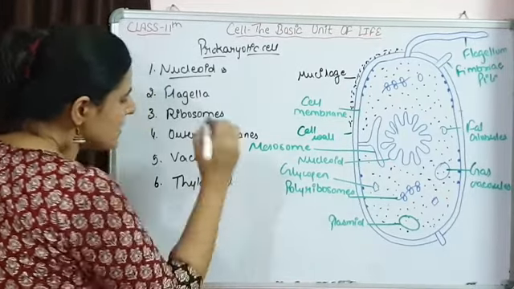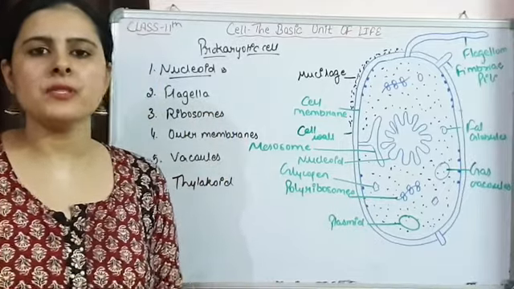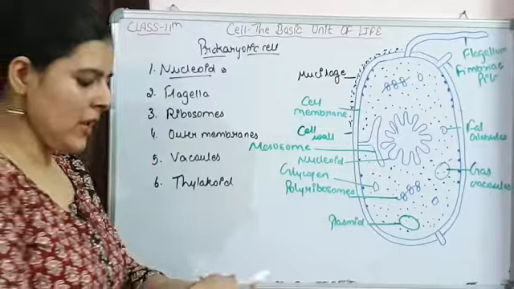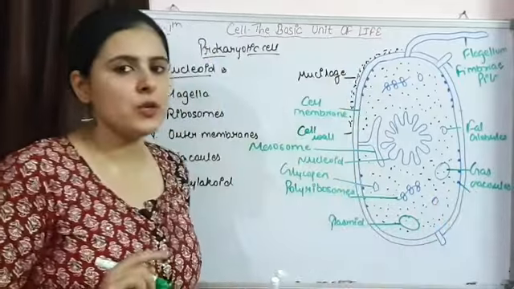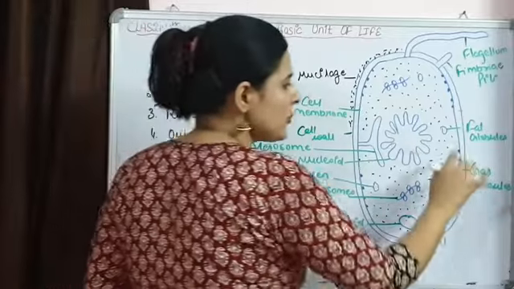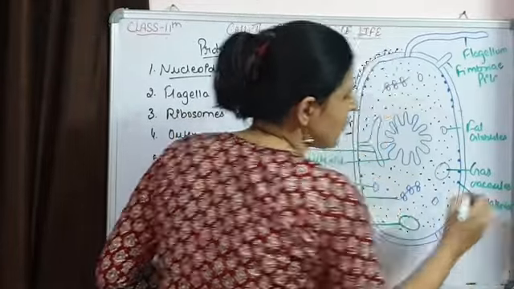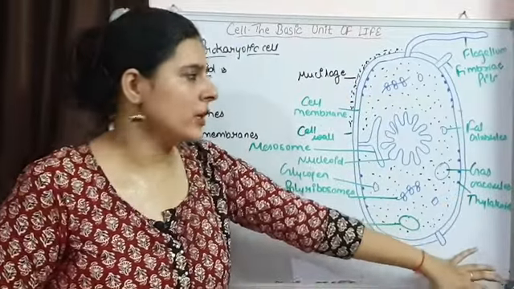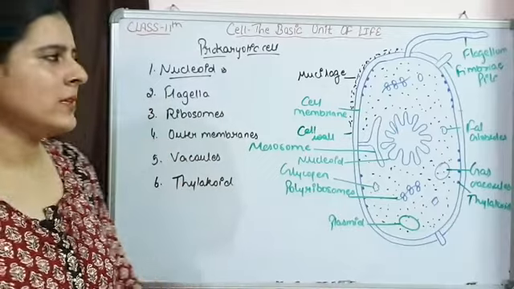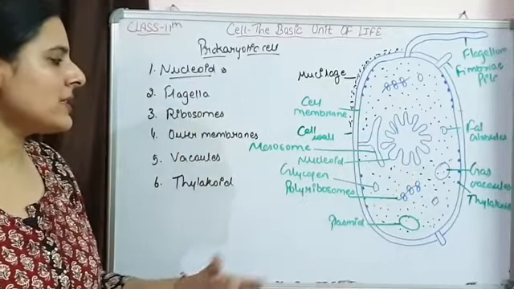Now thylakoids are going to be present in blue green algae and some of the photosynthetic bacteria. These are not present in chloroplast, but they are present in the cytoplasm only, and these are thylakoids which are present in photosynthetic prokaryotic cells. Then this is simply a prokaryotic cell.